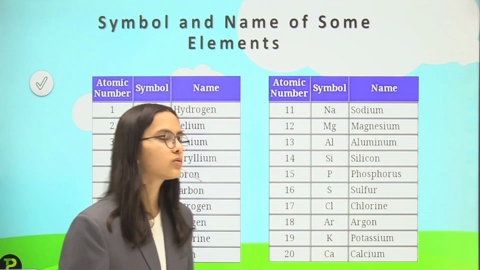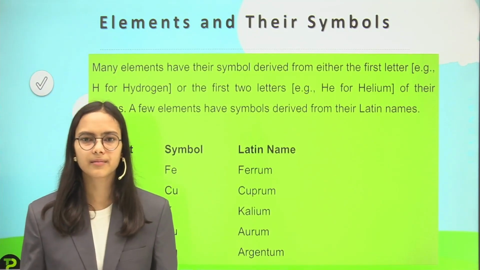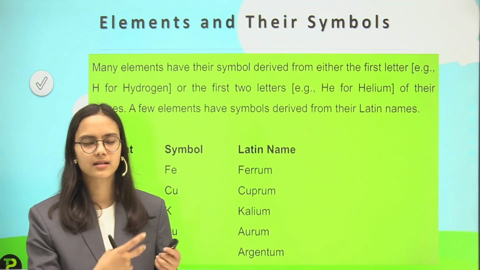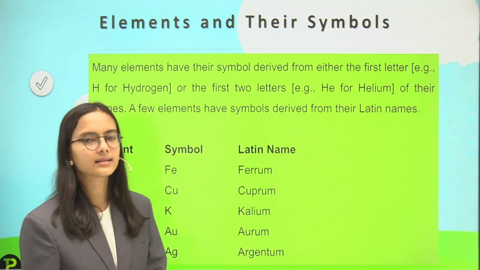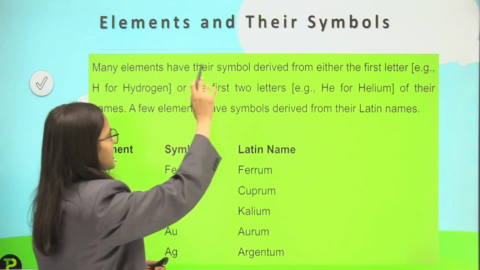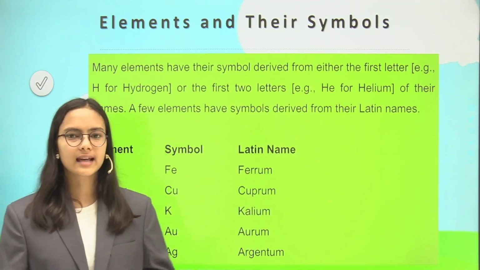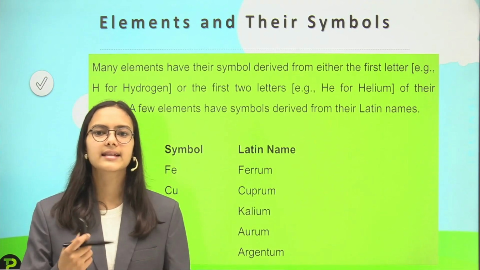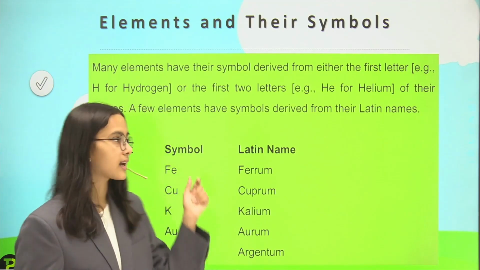Okay, now there were some symbols which do not have the same name as their symbol. So how are the symbols selected? Many elements have their symbol derived from the first letter, like carbon, that is C, and nitrogen, that is N. So only the first letter is taken.